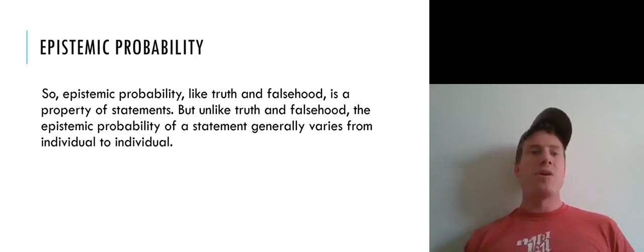We don't have to specify an individual and say this is true for them, but not true for this other person. Epistemic probability, by contrast, requires that we specify an individual, because statements can be probable given one individual's set of information or knowledge or evidence that they have access to, but have a different degree of probability relative to somebody else's knowledge or information or evidence that they have access to.